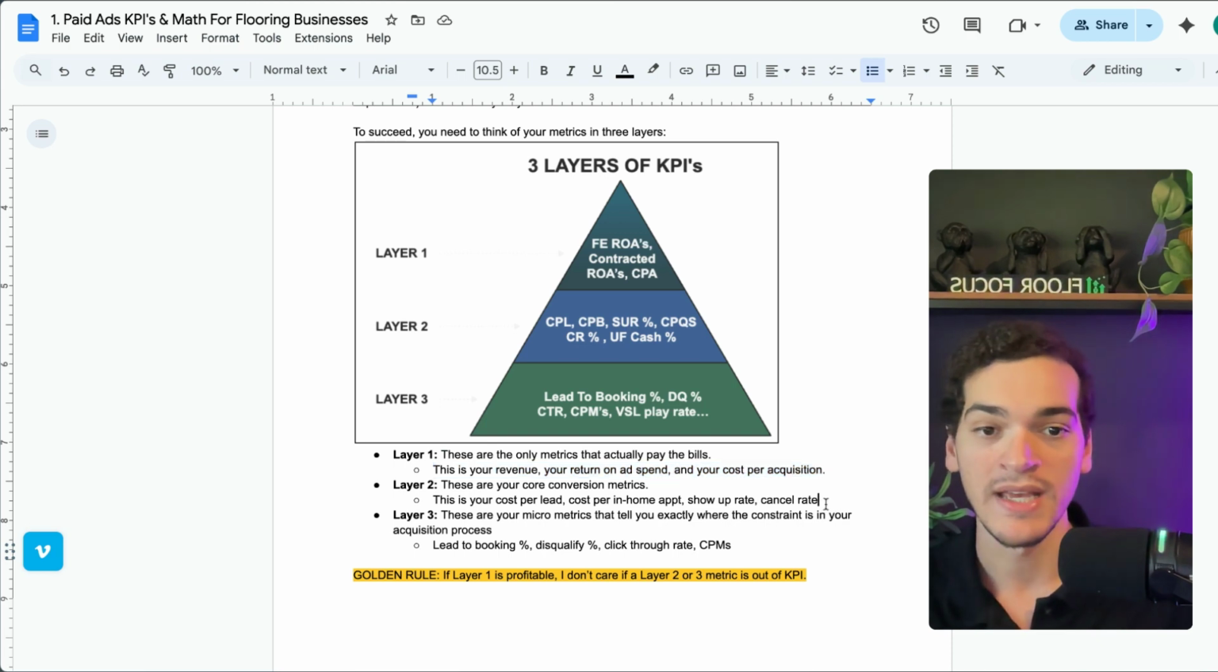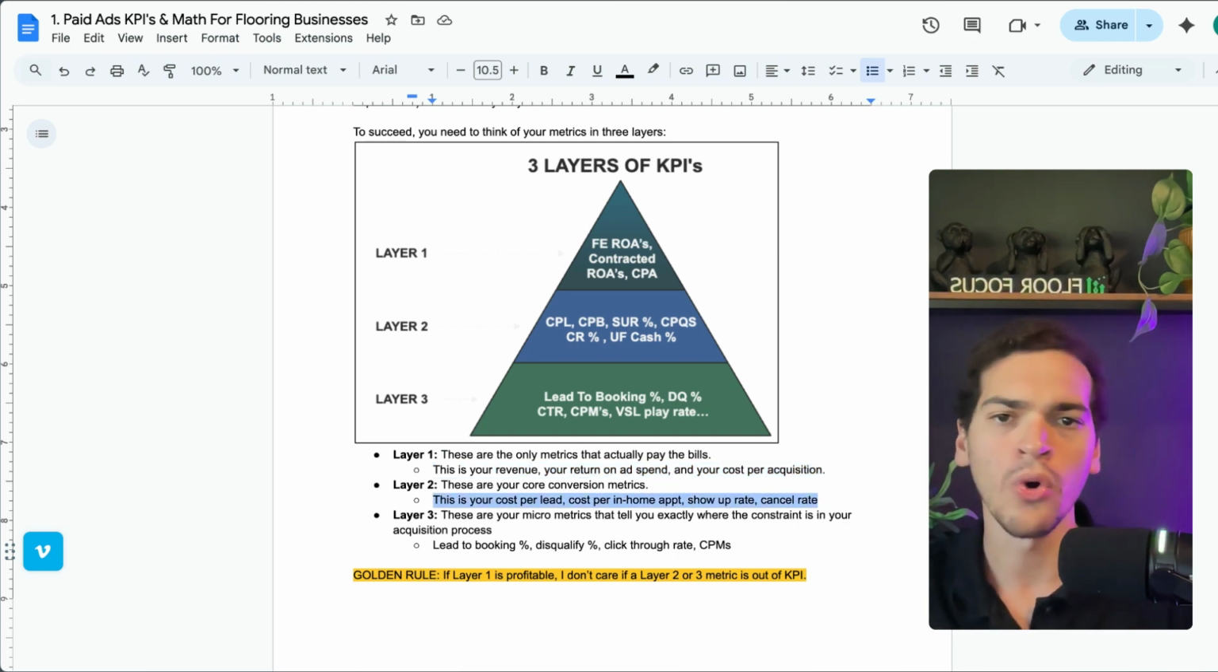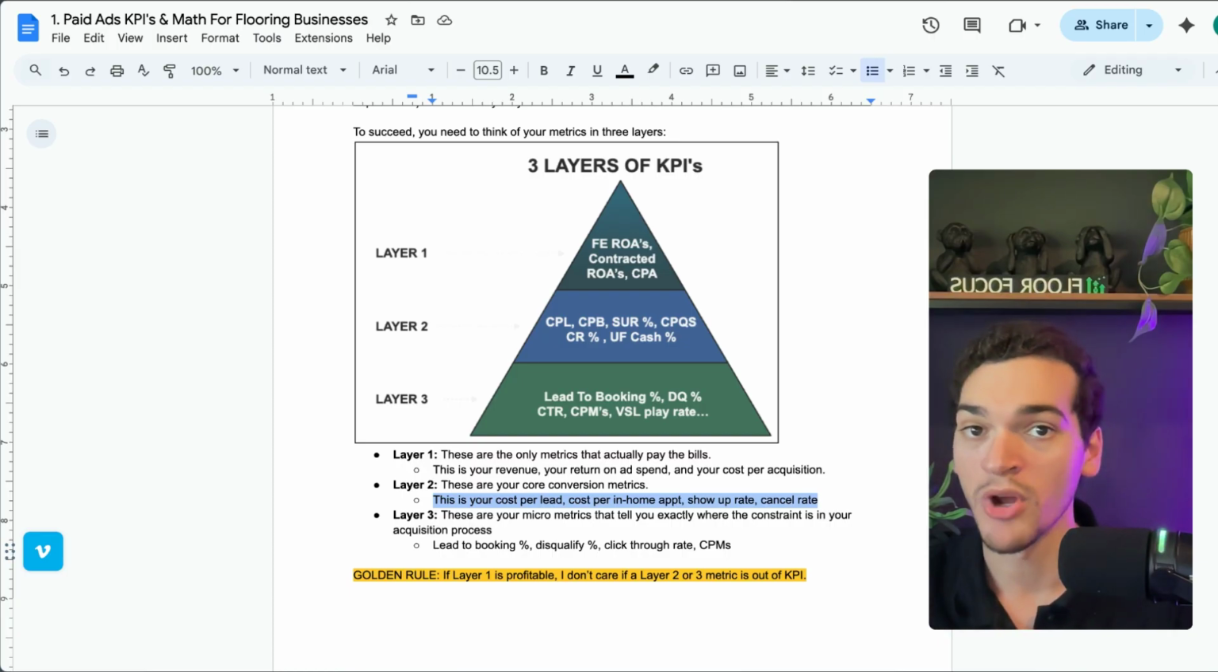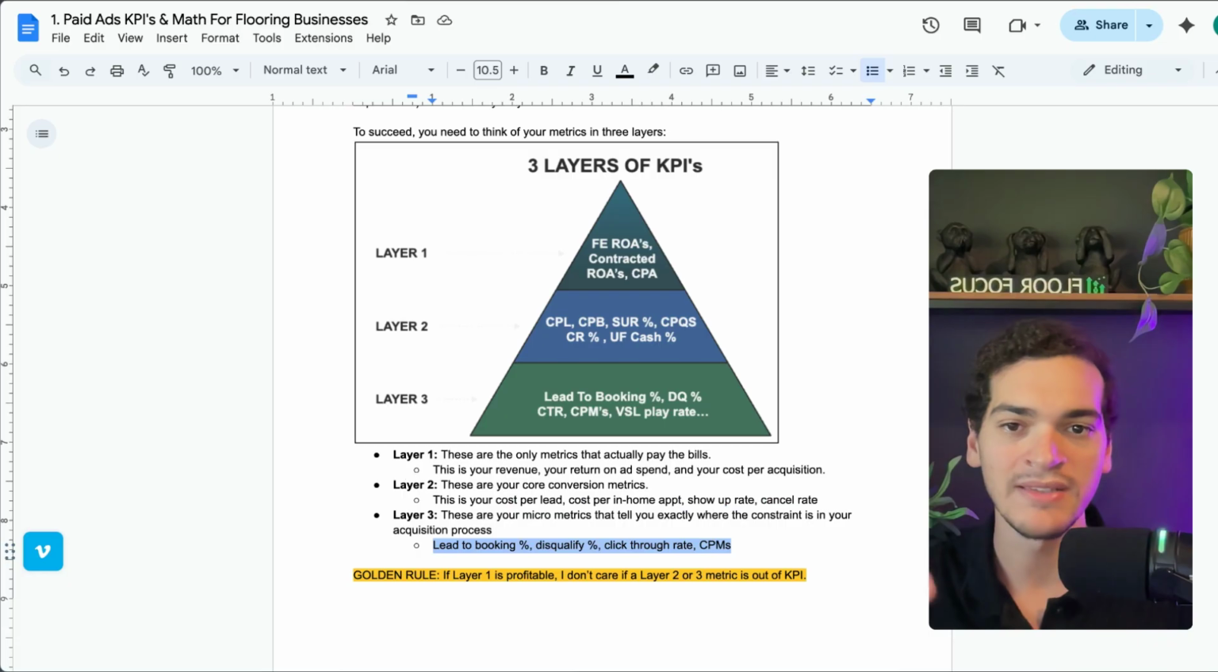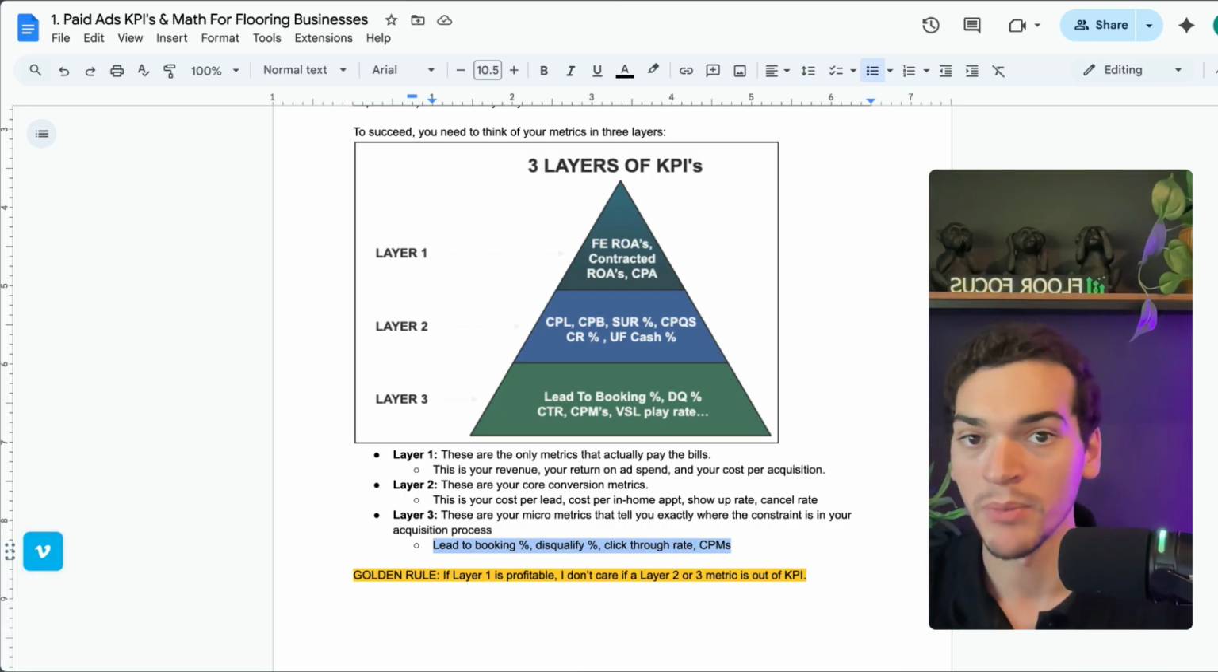Layer two metrics are your core conversion metrics. For example, cost per lead, how much it's costing you to generate a lead. Cost per in-home appointment, how much each appointment is costing you. Cost per show, how much show rates are costing you, cost per cancel, etc. And then layer three metrics are basically the micro metrics that produce the layer two metrics, right? So it's things like lead to booking, how many people book of the leads. It's how many people you disqualify. It's your click-through rate, your CPMs, all those metrics, right?